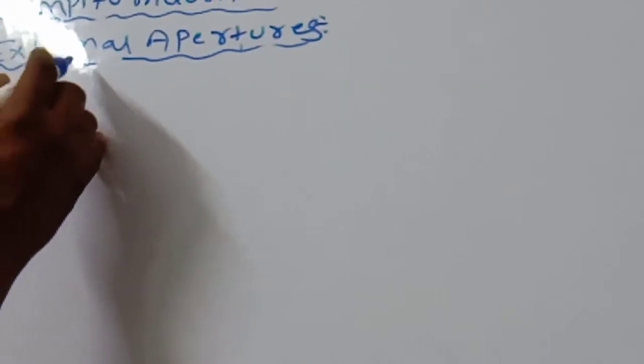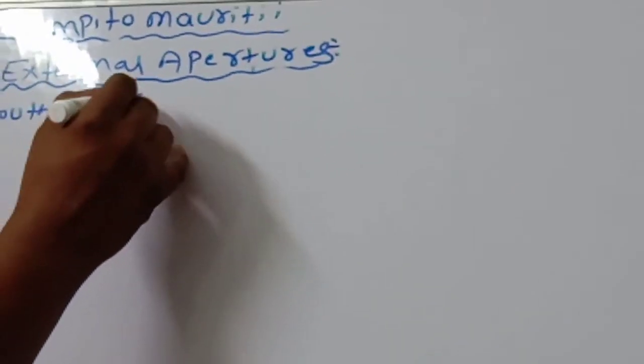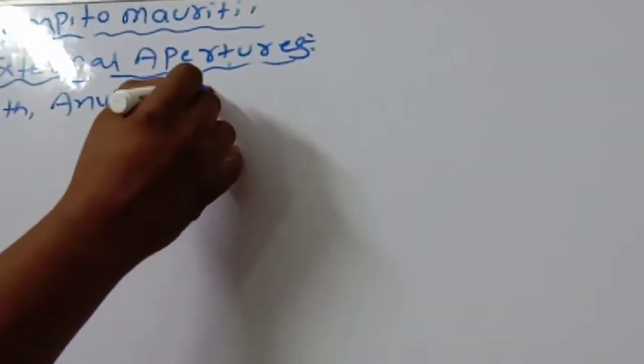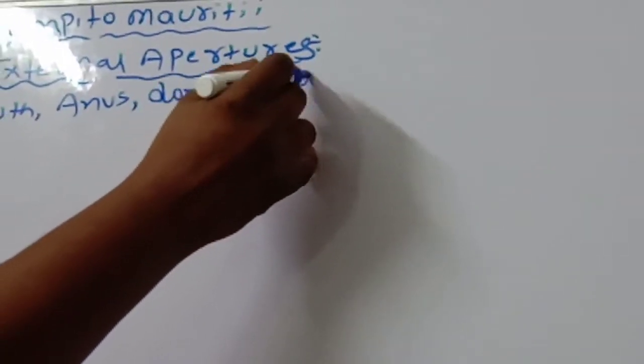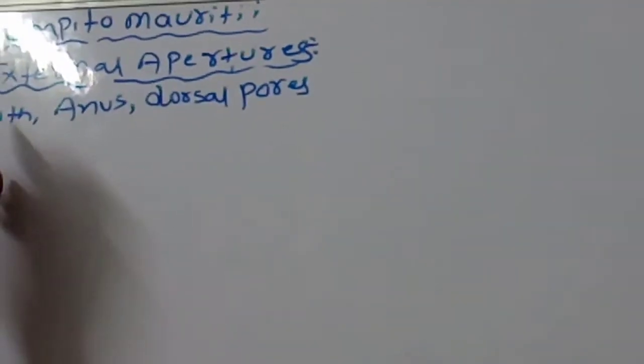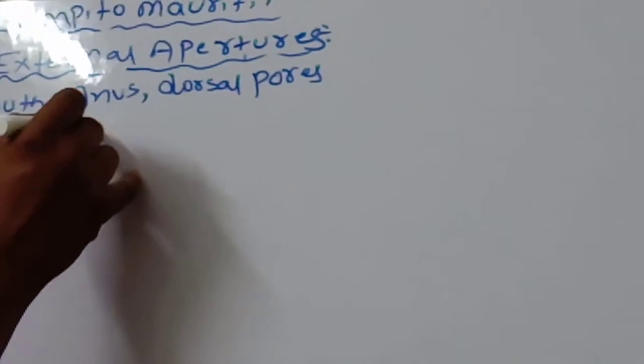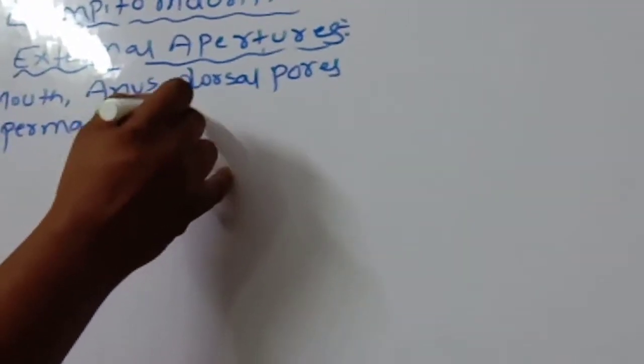Second one, anus. Third one, dorsal pores. Fourth one, spermathecal openings.